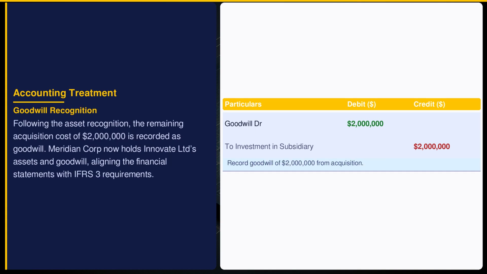Goodwill of $2 million arises as the excess of the acquisition cost over identifiable net assets. Under International Financial Reporting Standards 3, this goodwill represents the future economic benefits from assets not individually recognized. It's a vital intangible, impacting Meridian's balance sheet and future impairment assessments.